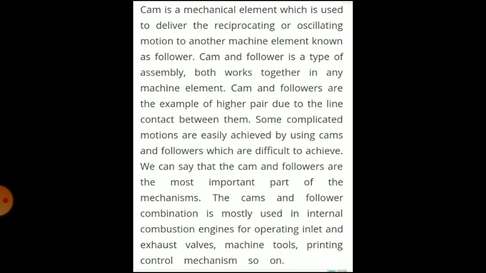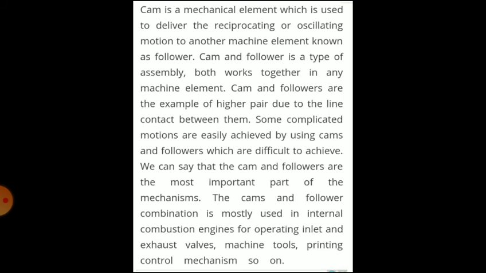So cam is a mechanical element which is used to deliver the reciprocating or oscillatory motion to another machine element known as follower. Cam and follower is a type of assembly. Both work together in any machine element. Cam and followers are the example of higher pair due to the line contact between them.